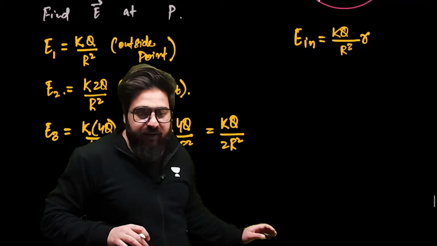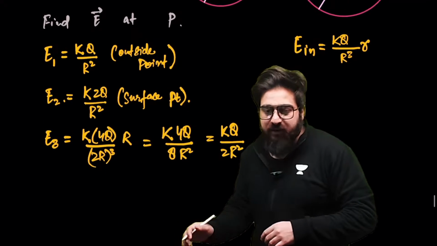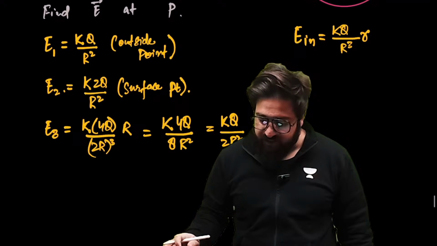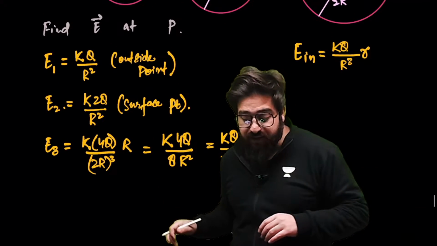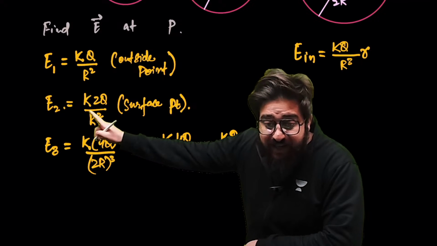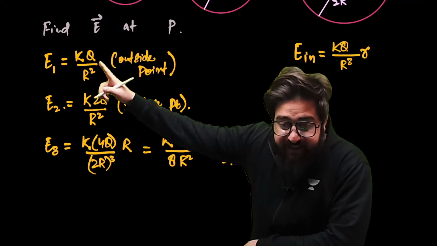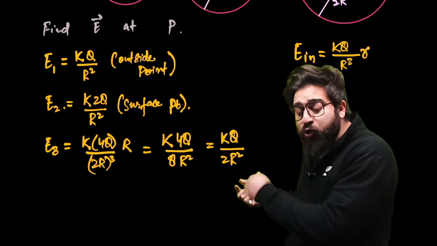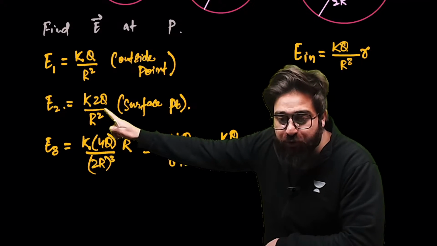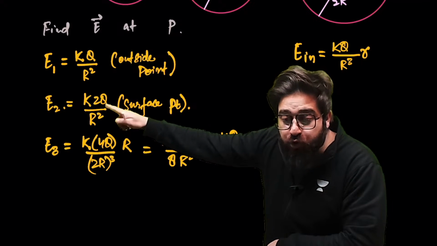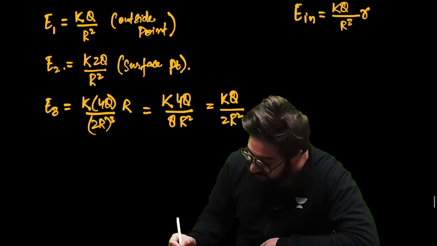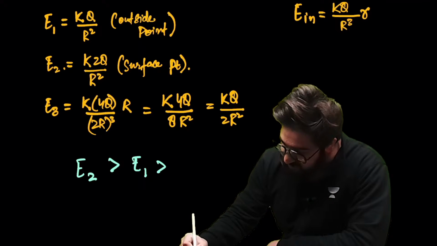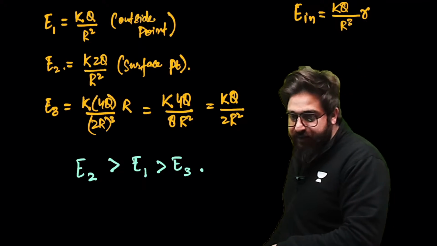Now, if you compare this E3 electric field with E2 electric field and with E1 electric field, you can clearly see that E2 is the greater electric field. Then we say E1, then we say E2, then we say E3, because E3 is KQ divided by 2R square. This is 2KQ by R square. So we can clearly say in this case, electric field second is greater than electric field at first. It's greater than electric field in case of third. Is this clear, guys?